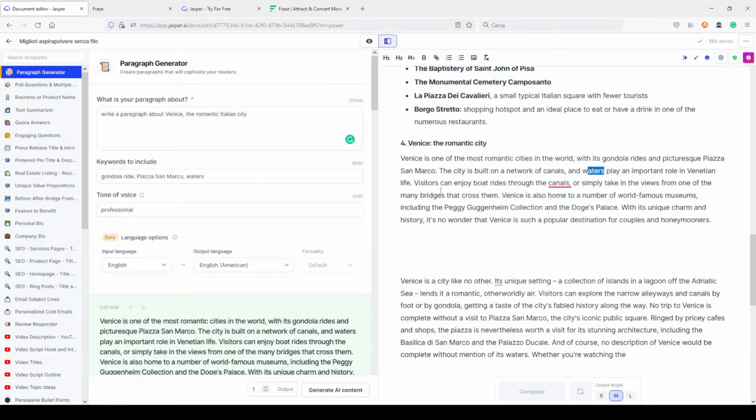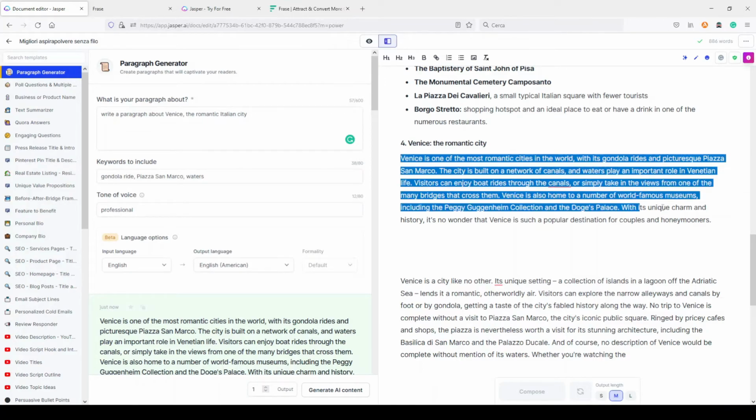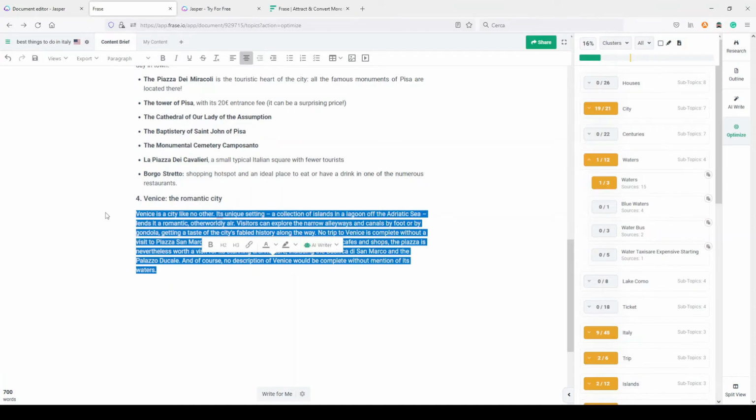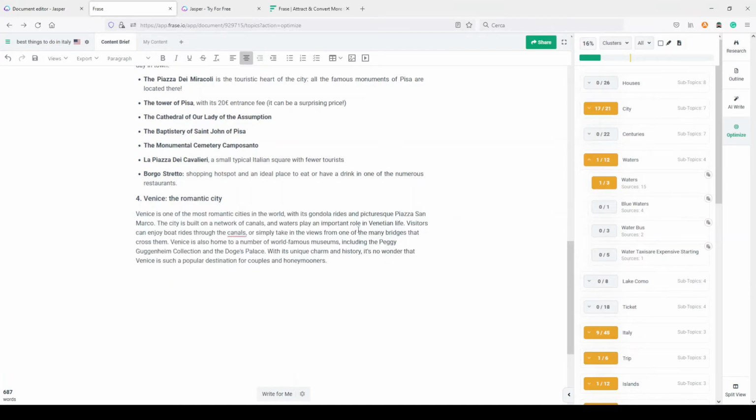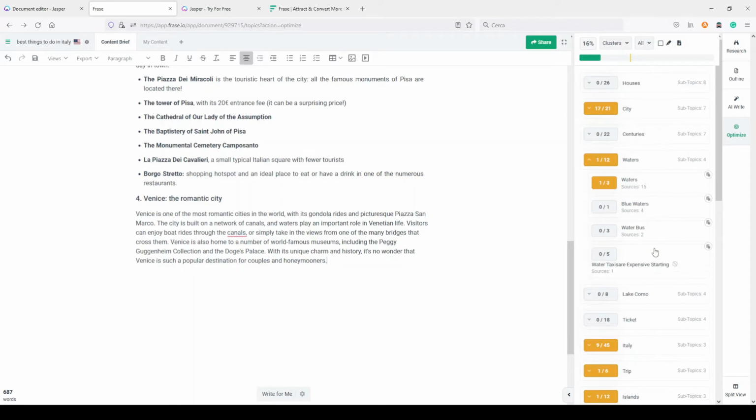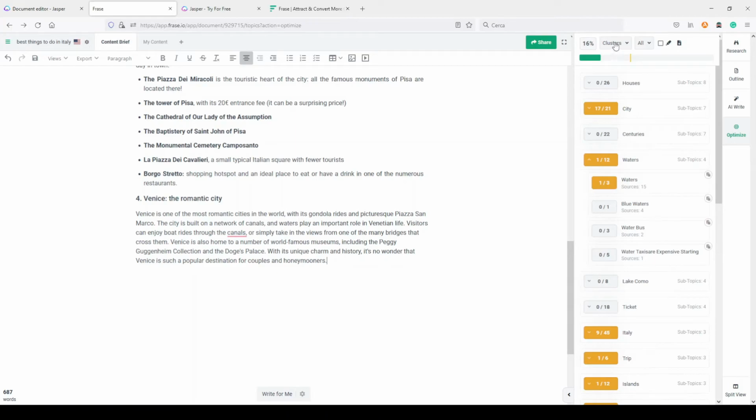Okay, so we have all three of these keywords. It seems it's working. So I can use Jasper AI to write my article if I want, and use Frase suggestions to include these words, these keywords into my article using the generation of artificial intelligence.